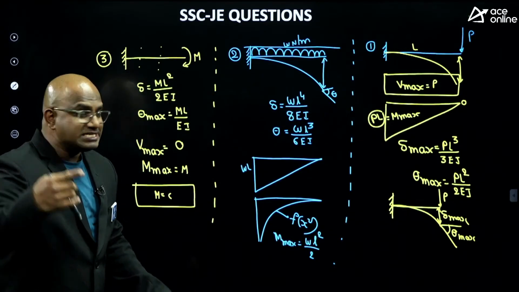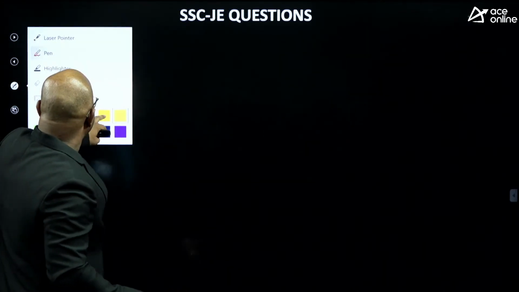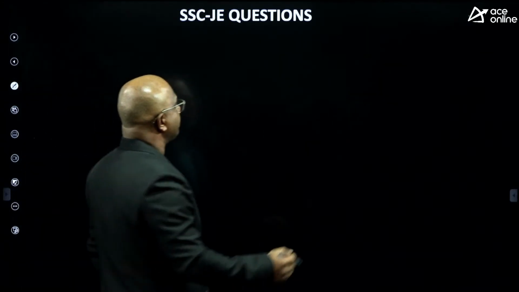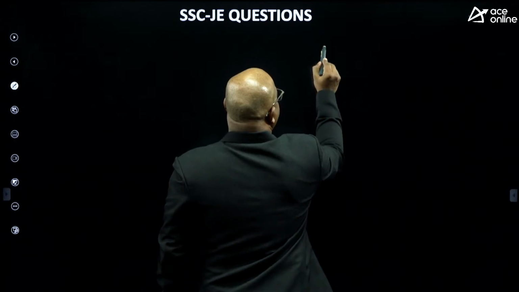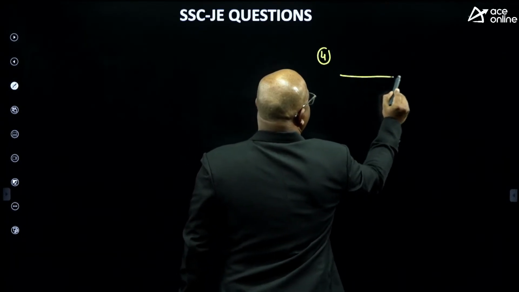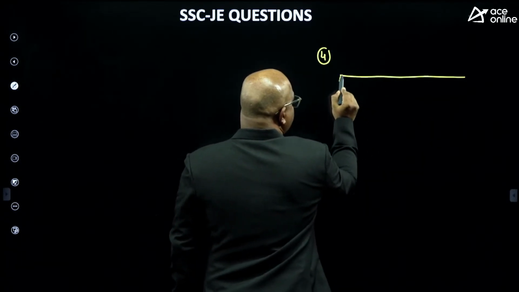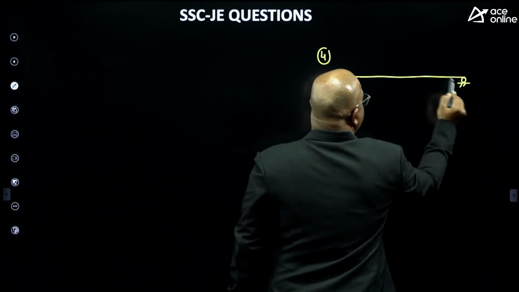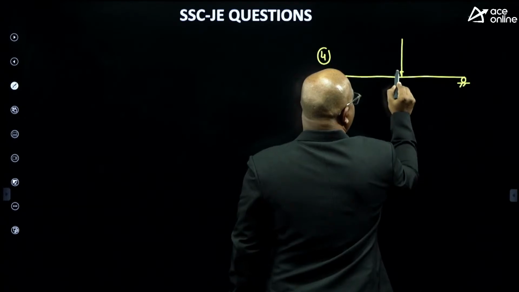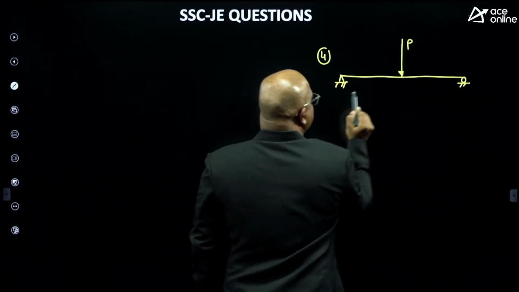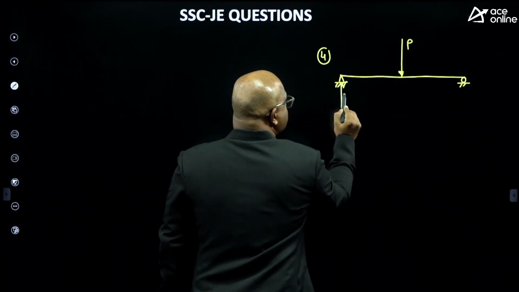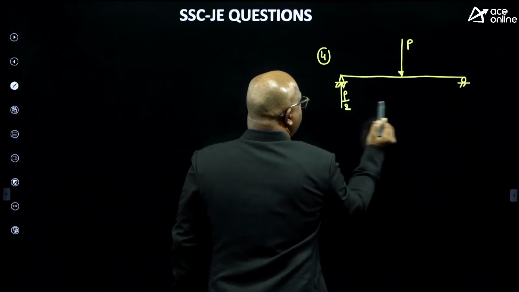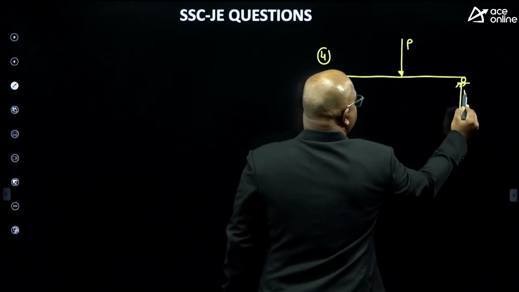We also have simply supported beams. Fourth one: a simply supported beam subjected to point load P. Then the support reactions are P by 2, P by 2.